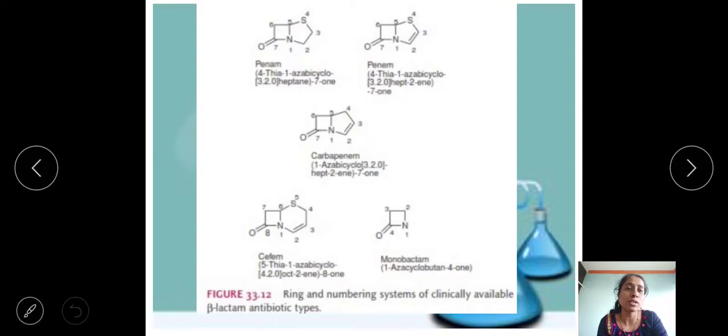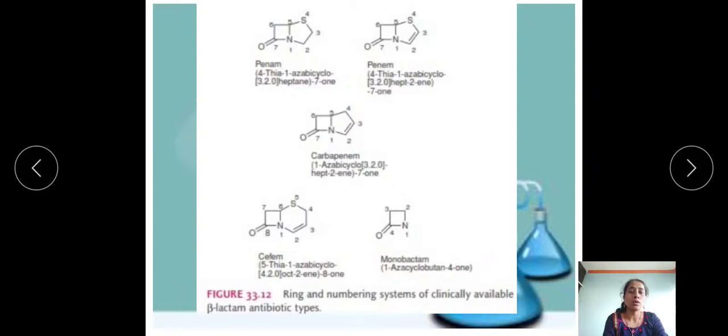At the second position there is the presence of a double bond, so that's why oct-2-yne, oct 2-in. Then next one, monobactam. In case of monobactam, just a single beta-lactam ring is there, so that's why it is a monobactam. How can we give the name to that monobactam? 1-aza cyclobutane. Okay, cyclobutane, but at the fourth position there is the ketone, so that's why 1-azacyclobutan-4-one.